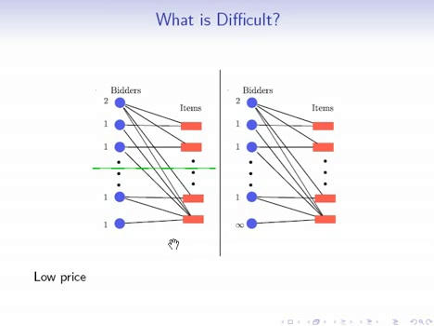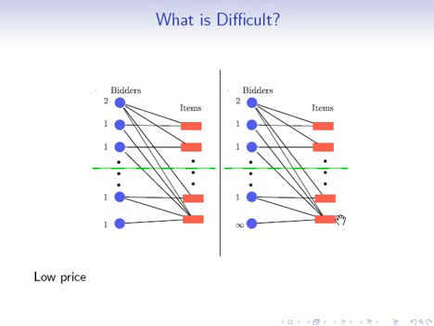It looks exactly the same as the first, except for this very last bidder, whom I'm going to give a bid of infinity. So now this is the only bidder that's important to get within a constant fraction of optimal. Let's say again we sample this bidder of weight 2 and then a bunch of bidders of weight 1. If we go with the low price approach, then we're going to price all of these items at a price of about 1.